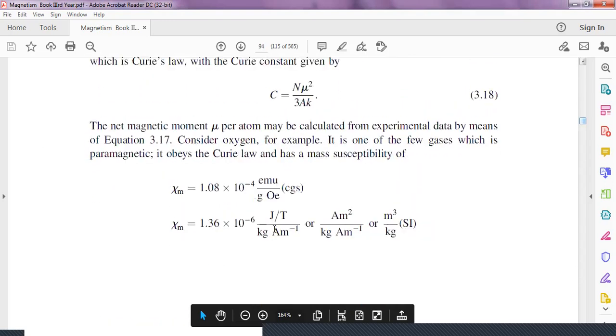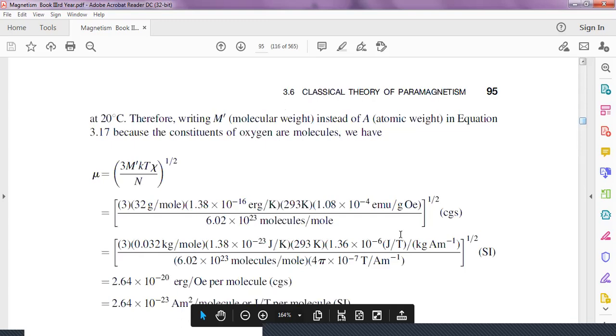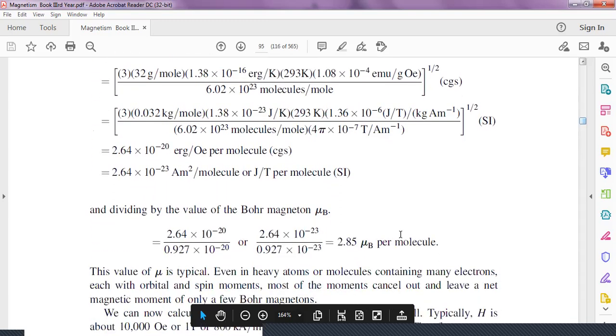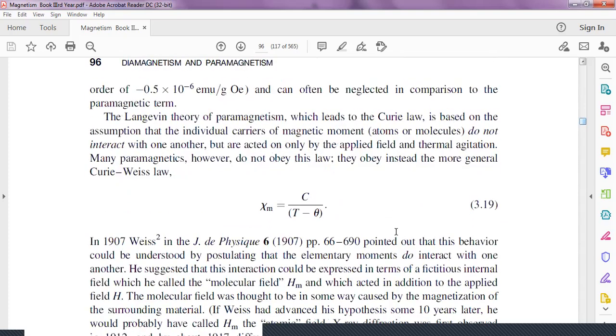This is the susceptibility equation, and the unit in CGS is emu per gram, and in SI it is meter cube per kilogram. This is the derivation, the theoretical calculation.